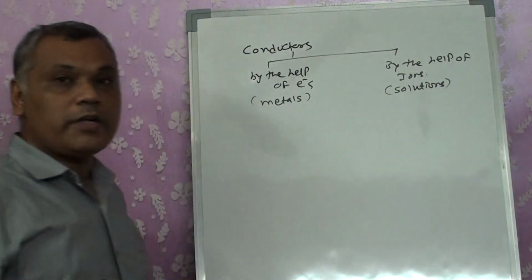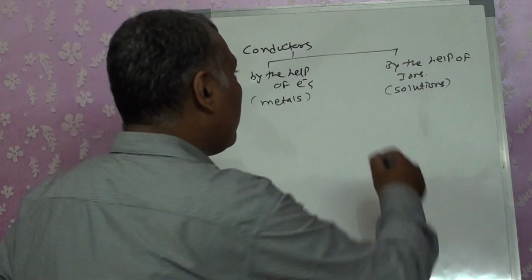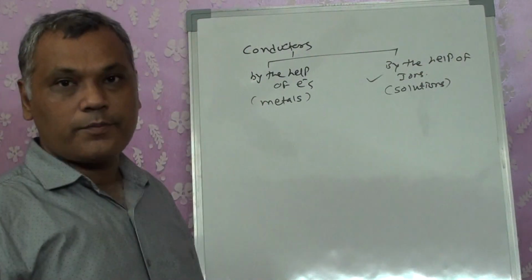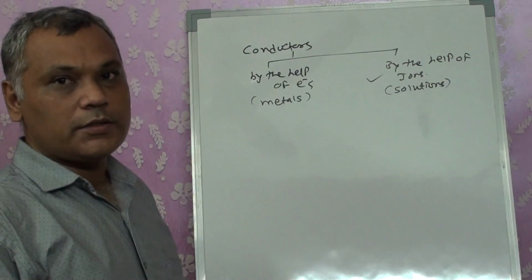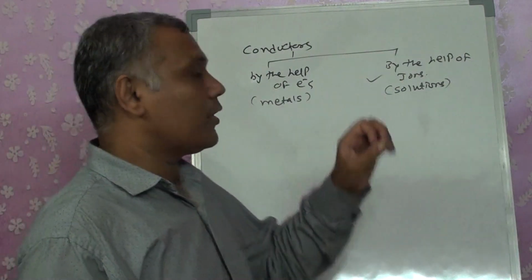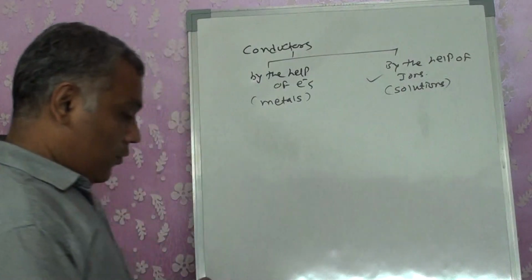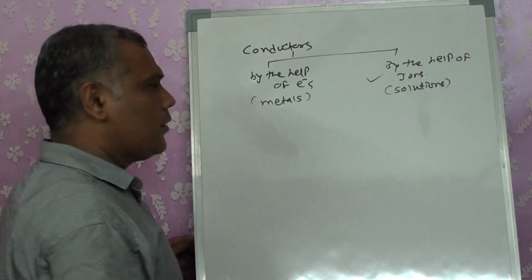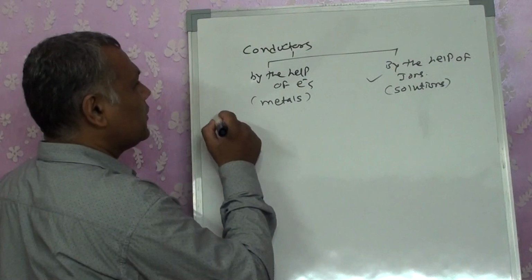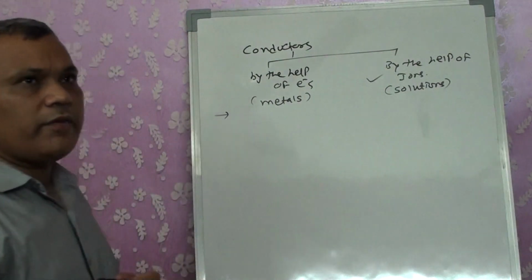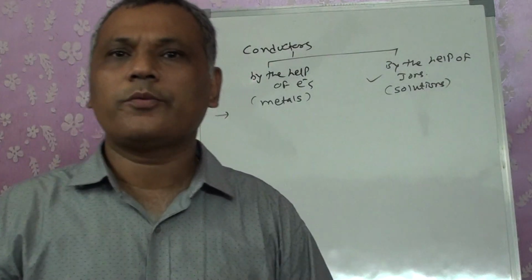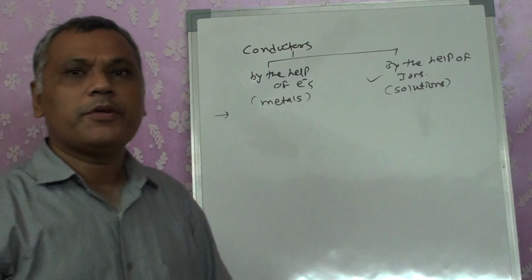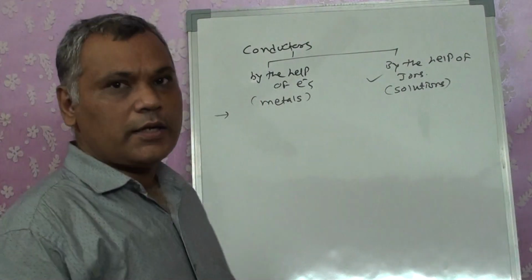We are studying chemistry, so we are going to study this in detail, but a partial factor for it. Also we will see what is the difference between these two conductors. First of all, if I say in brief, what are metals? Metals have valence electrons in their outermost orbit. These electrons can move from one orbit to another orbit, and because of it they can conduct electricity.